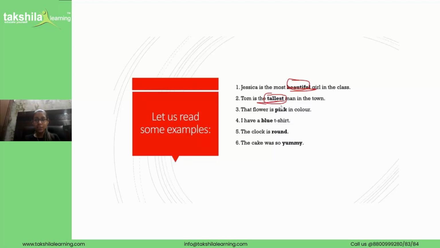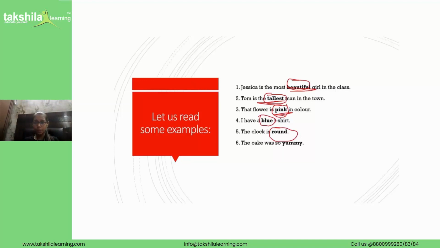That flower is pink in color. You remember I showed you a pink flower? We are talking about the same flower and the word pink is an adjective. I have a blue t-shirt. The word blue is an adjective. The clock is round. So the clock is round, right? The word round is again an adjective.